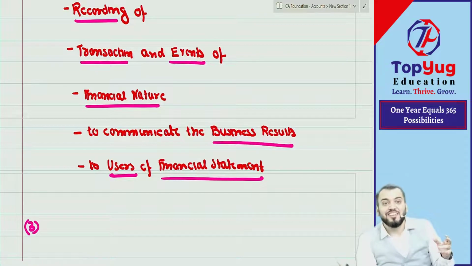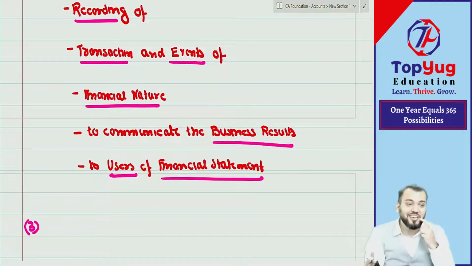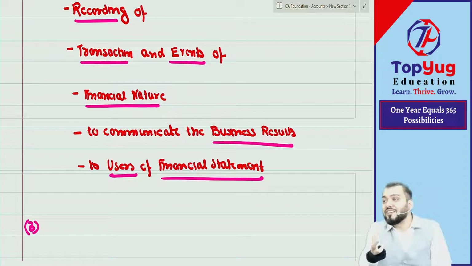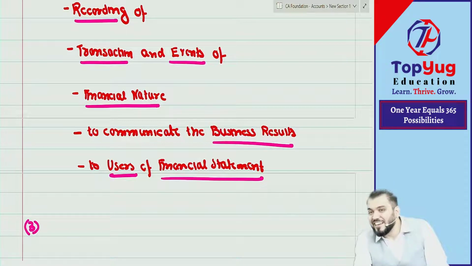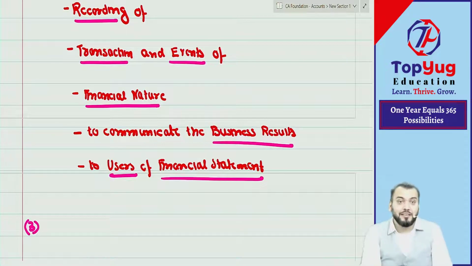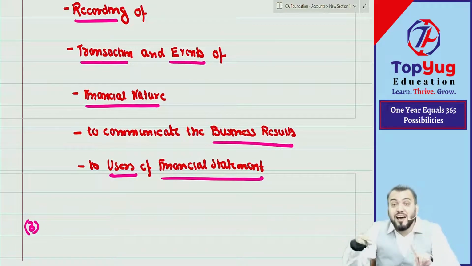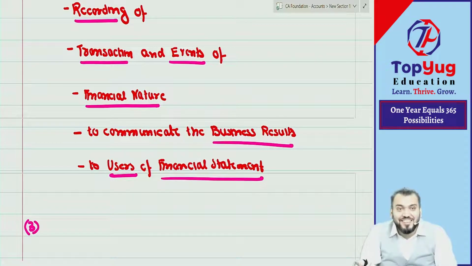Passing is an event. Means two or more transactions will give rise to an event. So events will come from transactions. Both transaction and event require recording.